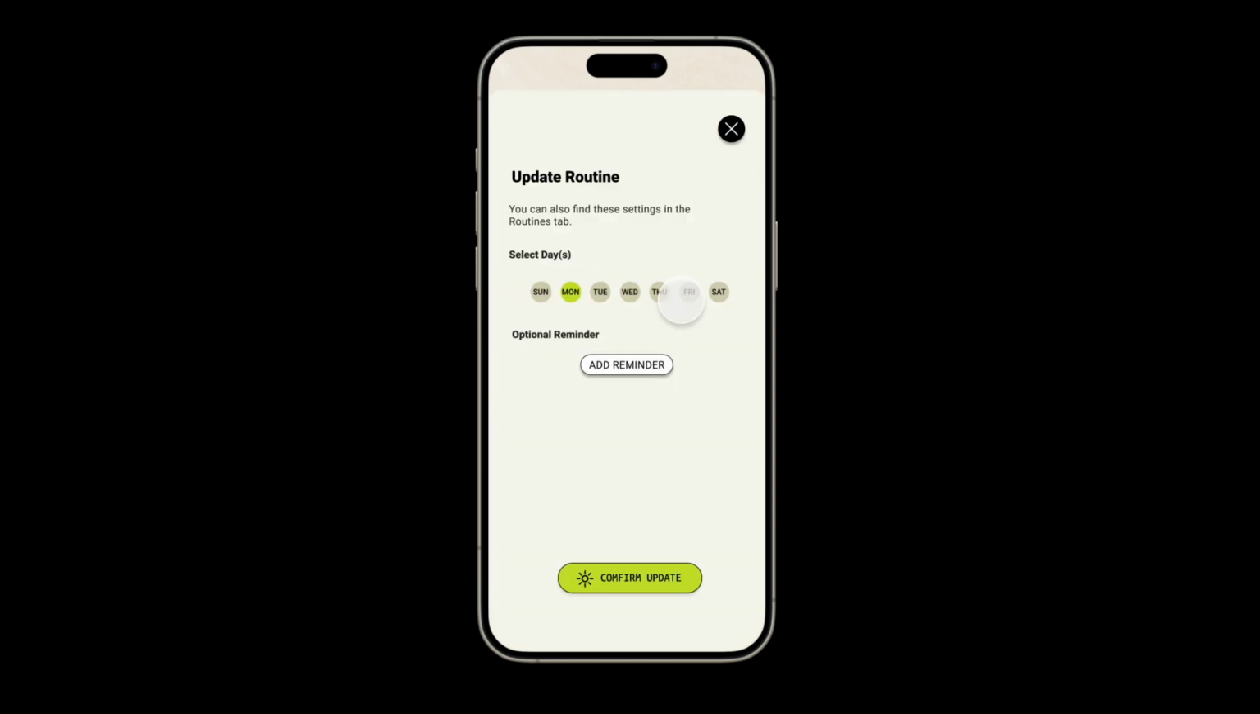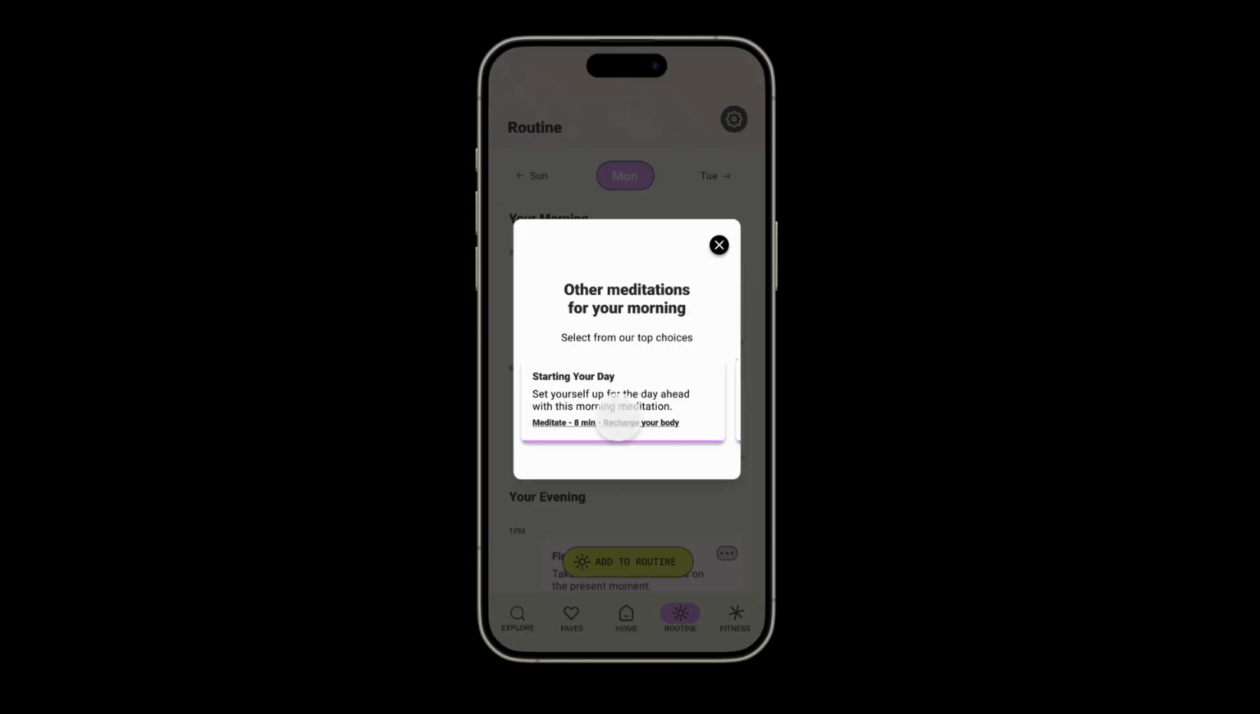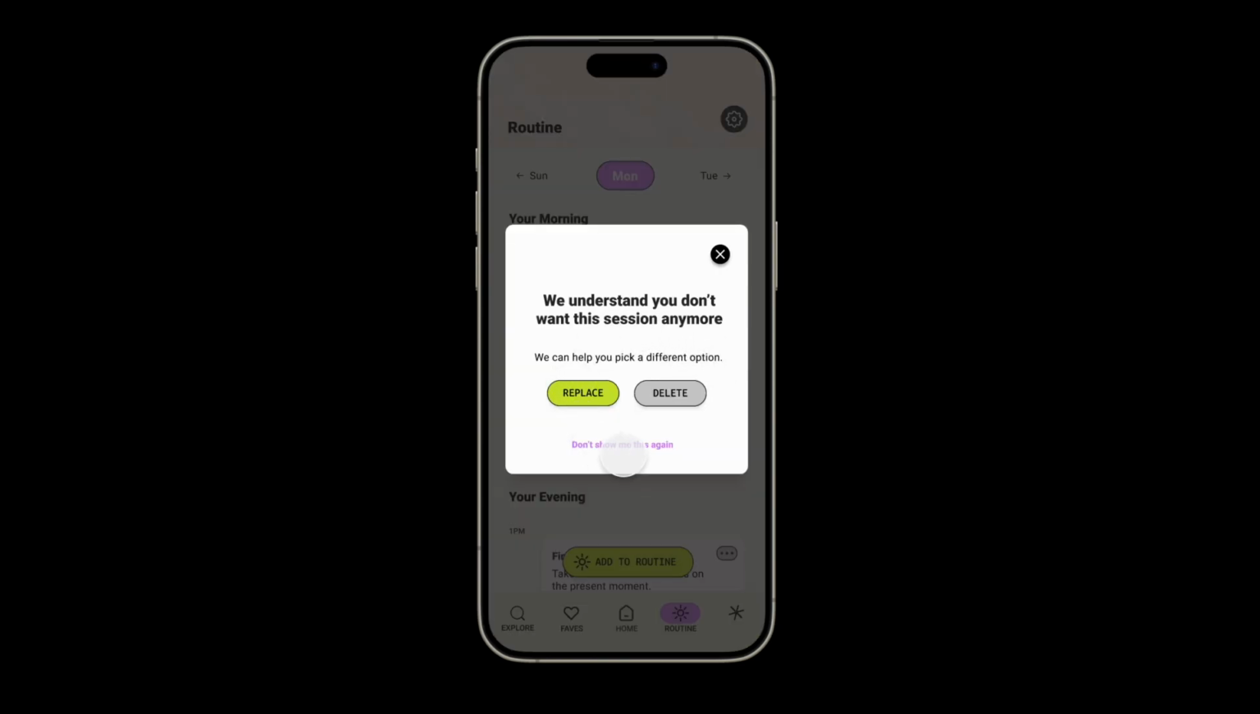now edit each option. They can set reminders and update their reminders. They can change the number of days that they are doing this during their routine, and they can also replace their sessions based on some of the top choices, and we'll see how this is done by the app in a second. They can also just delete the session if they're not happy with it.